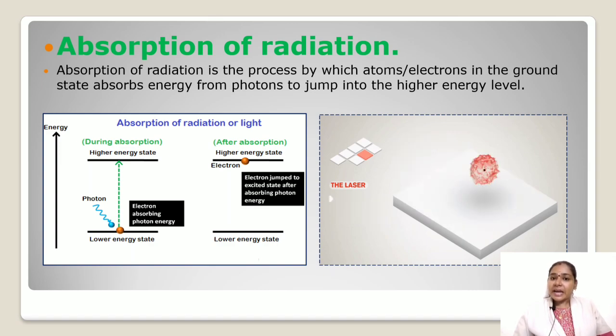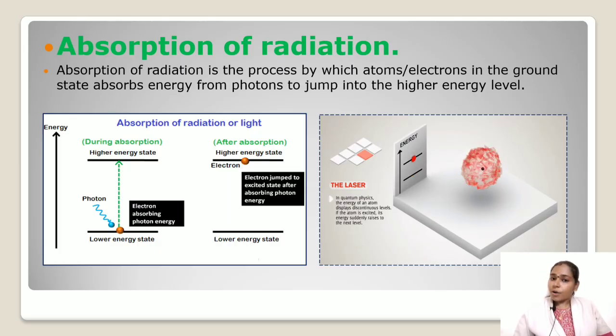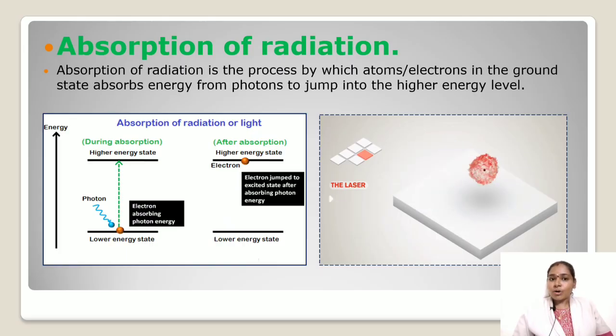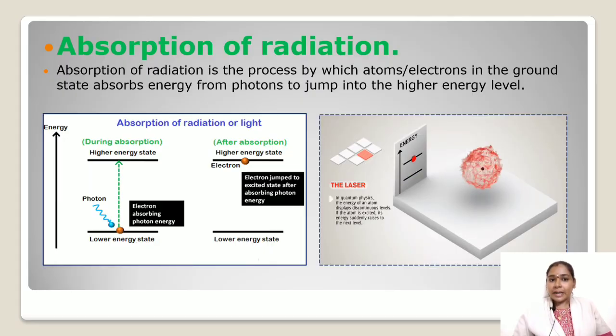It means we consider two states. One is the ground state and another one is the excited state. The rest of the atoms should be present in the ground state. So now we consider atoms in the ground state. If we send one photon with energy hv, where h is the Planck constant and v is the frequency, the photon strikes the ground state atom. Then the ground state atom absorbs the energy hv from the incident photon and jumps to the excited state, with energy E2. So this process is known as absorption.